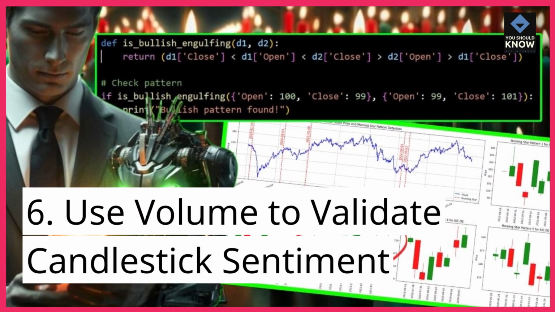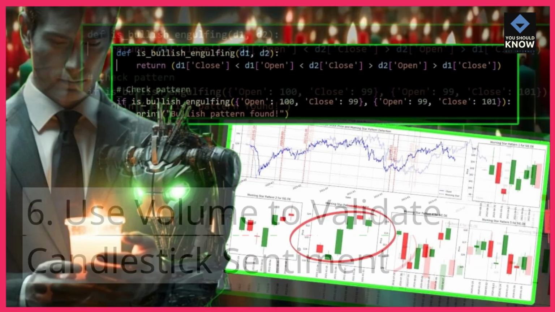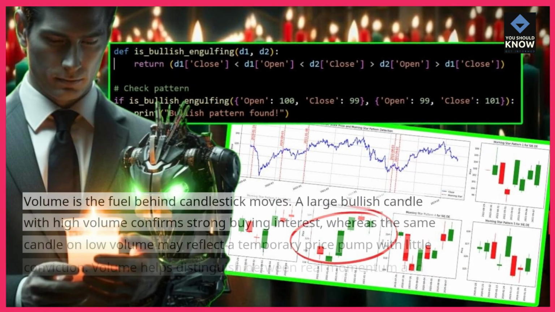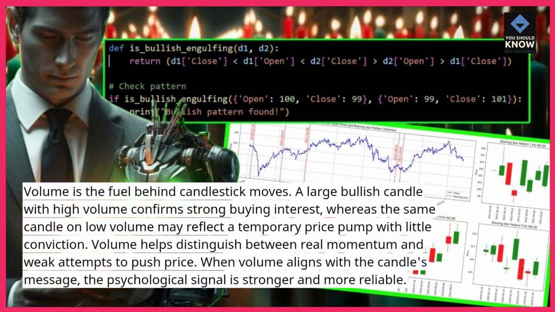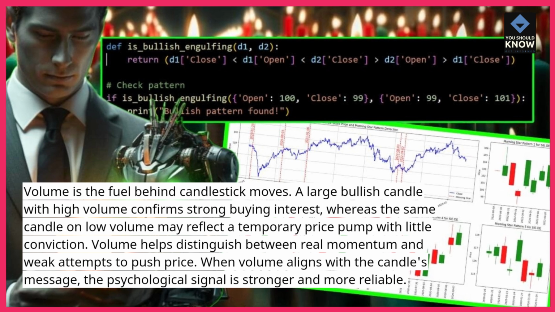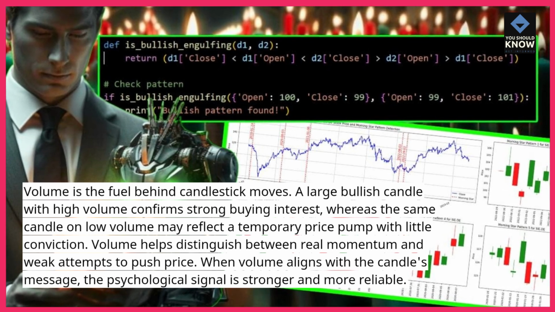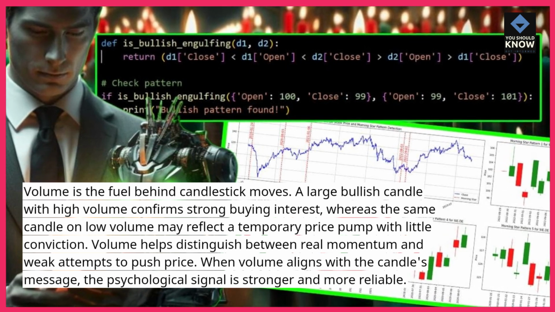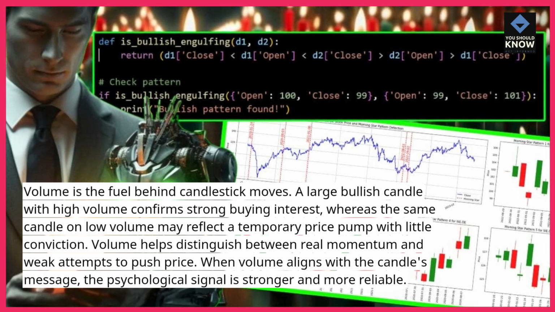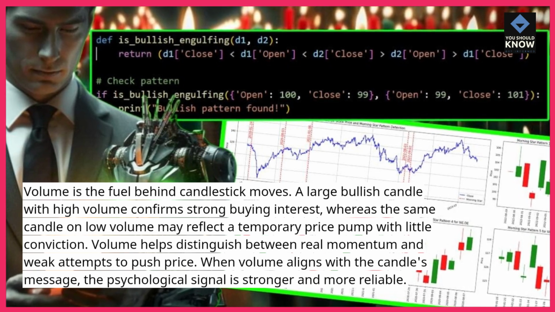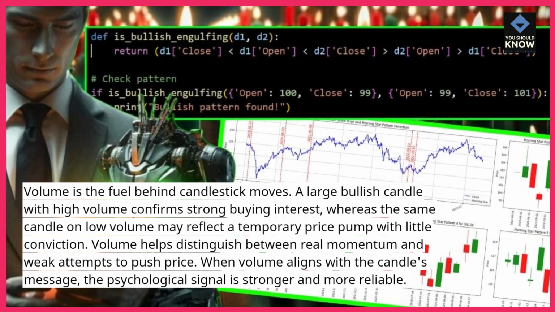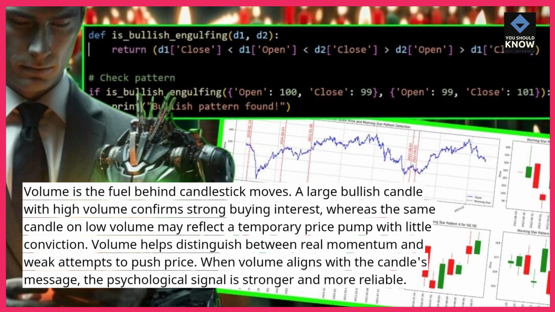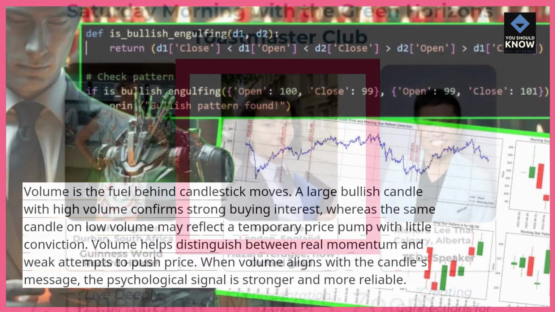6. Use volume to validate candlestick sentiment. Volume is the fuel behind candlestick moves. A large bullish candle with high volume confirms strong buying interest, whereas the same candle on low volume may reflect a temporary price pump with little conviction. Volume helps distinguish between real momentum and weak attempts to push price. When volume aligns with the candle's message, the psychological signal is stronger and more reliable.